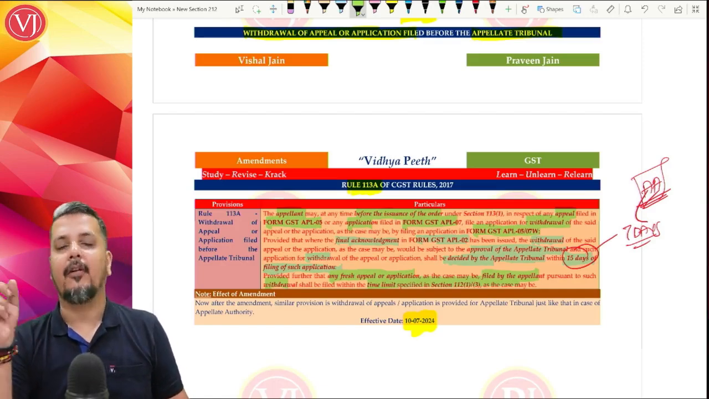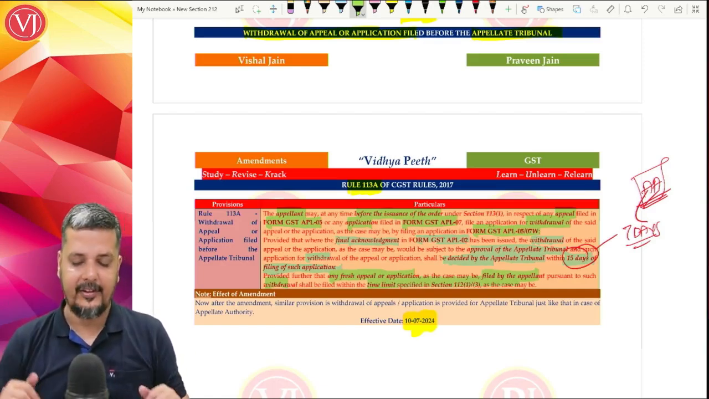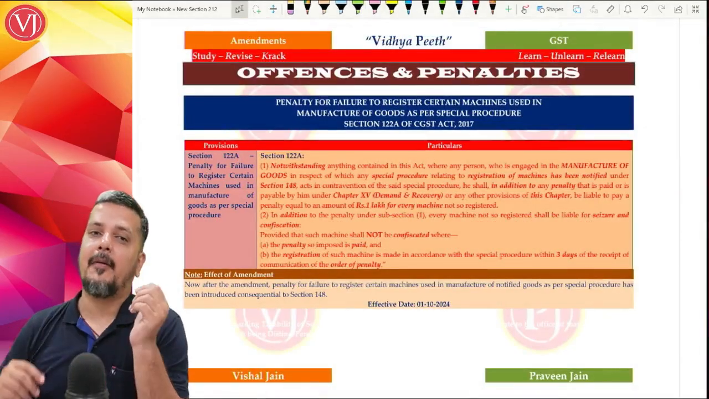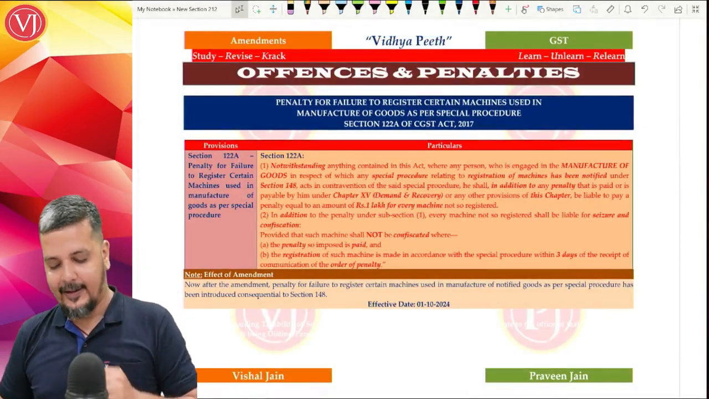For appellate authority, it is 7 days. So that is the only change that you could find. Yes, friends, now let us discuss amendments in your offenses and penalties.